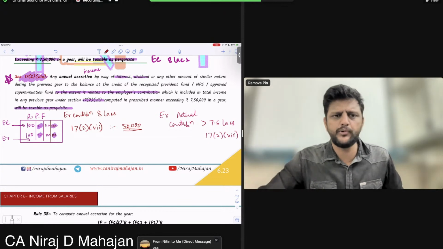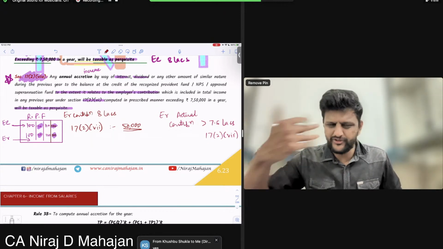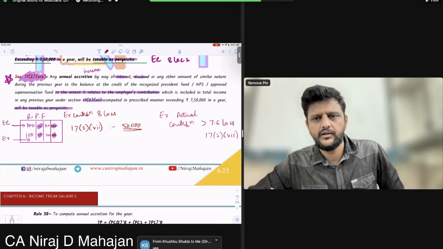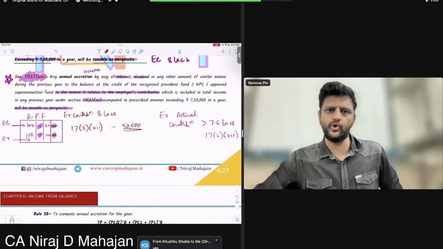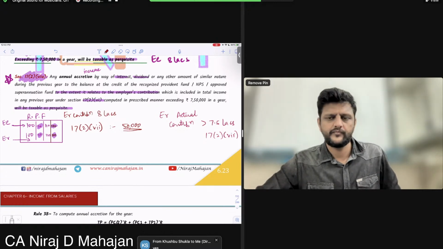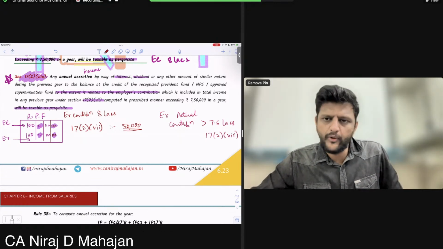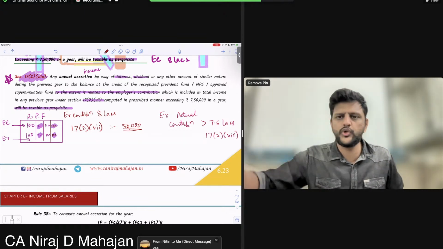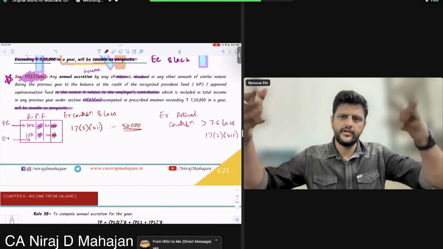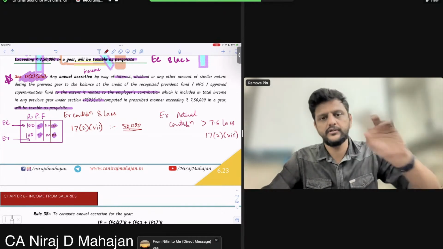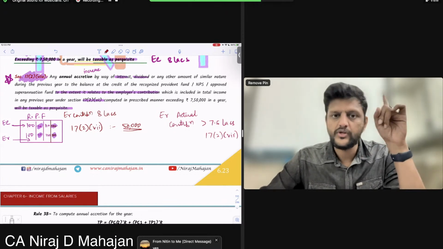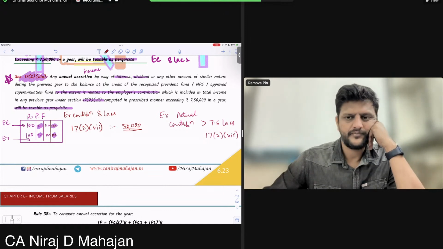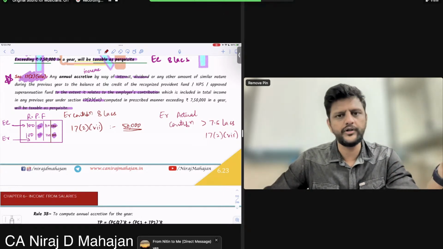Understand now. Let us say for example, employer contributed 8 lakhs. Employee's contribution, forget it. We are right now concerned only with employer's contribution, 8 lakhs. That 8 lakhs will earn interest or no? What do you think? Obviously, whatever amount you put in the fund, everybody is going to earn interest. There is nothing separate. It is a together fund. The fund is invested. The fund will earn interest. Understood? So, entire 8 lakhs will earn interest or no? Yes, entire 8 lakhs will also earn interest.